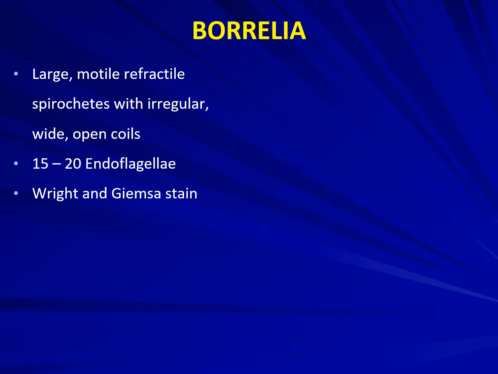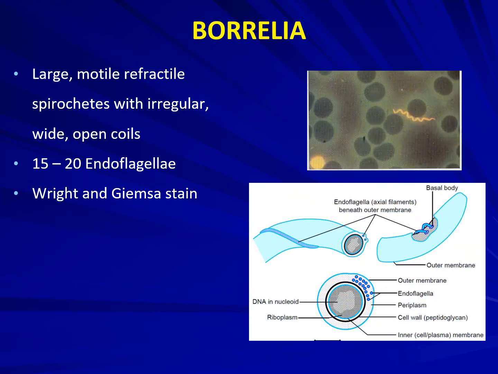Borrelia is a large, motile, refractile spirochete with irregular wide open coils. It has 15 to 20 endoflagellae, and since it's a very delicate organism, it cannot be stained by the regular Gram stain, and hence we use Wright and Giemsa stain for staining.